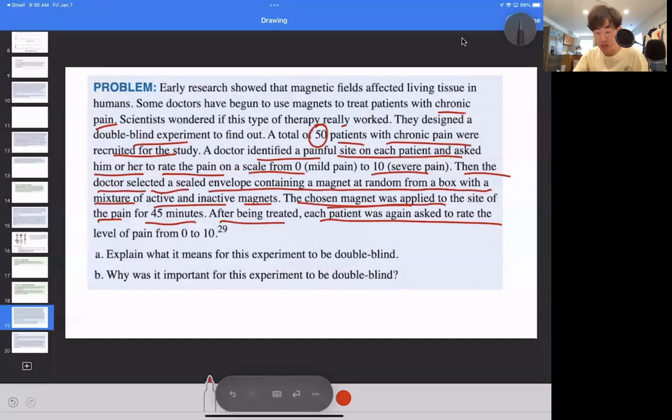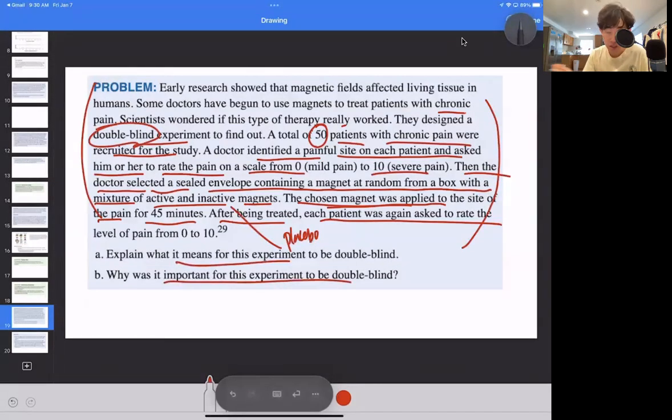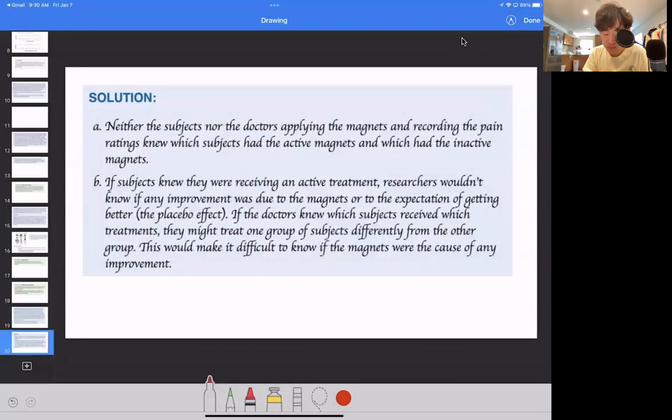So a lot of things in here in this experimental design. We want to have inactive magnets to, again, this is an experiment based on human life and improving human life. So we want to account for the placebo effect. We want to use double blind. We're going to talk about why it's important for it to be double blind here. Explain what it means for this experiment to be double blind and why it was important for this to be double blind? Here's the answer.